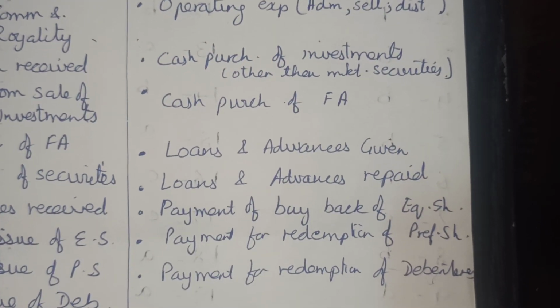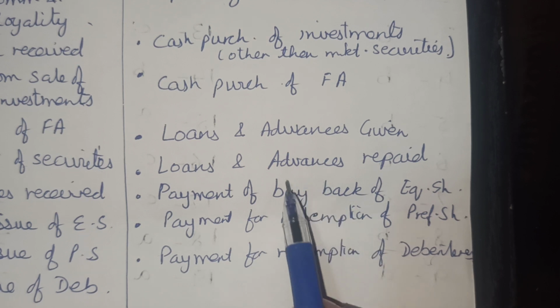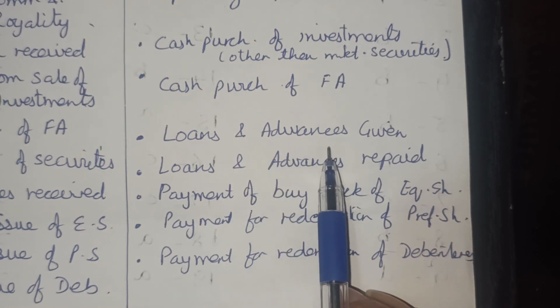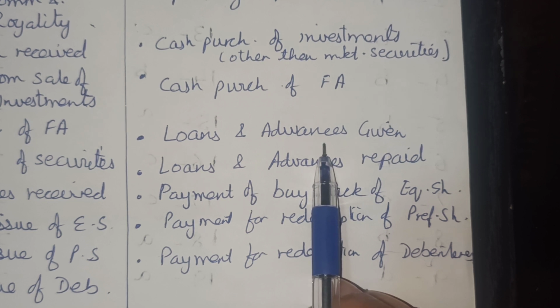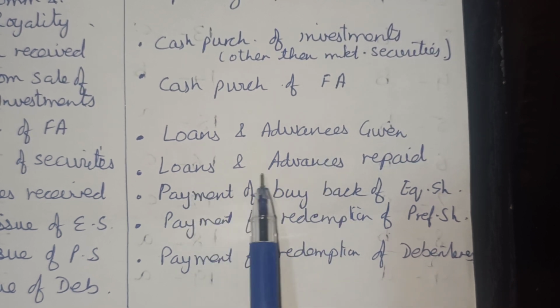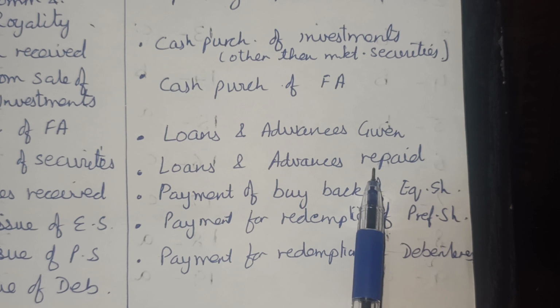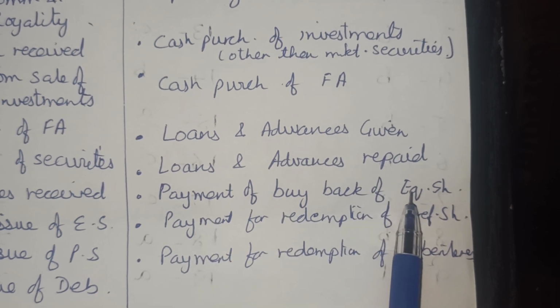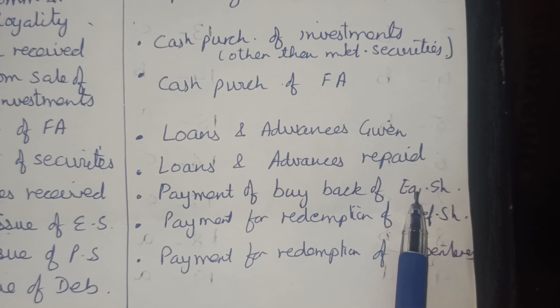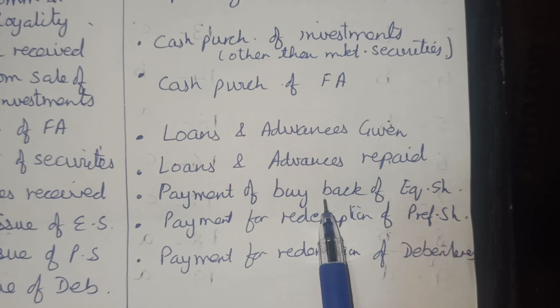Loans and advances paid, loans given or advances made to somebody, payment of cash, application of cash. Loans and advances repaid, outflow. Payment of buyback of equity shares. You have issued equity shares and now, with enough funds available, you are buying back the shares that you have issued in the open market.